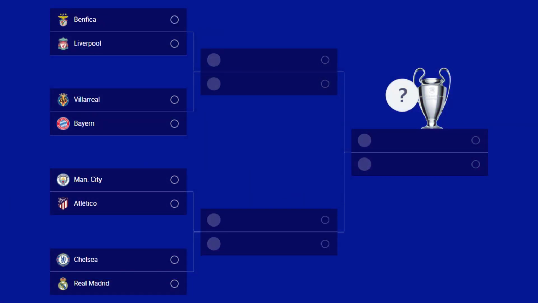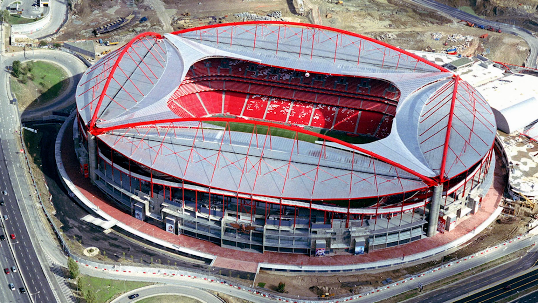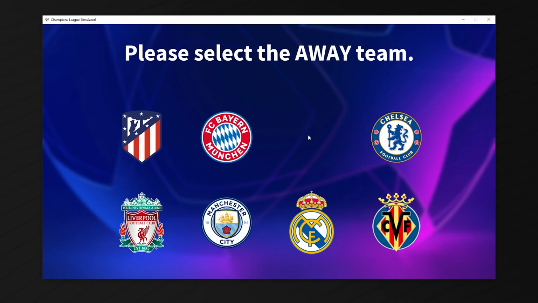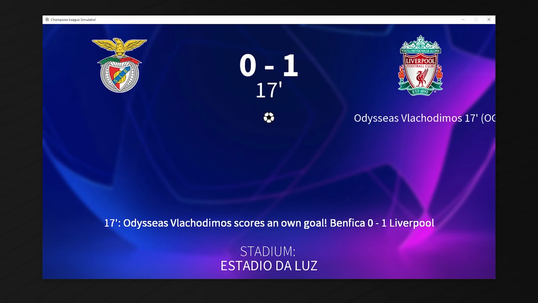Okay, if we pull up our bracket again, you'll see we have Liverpool versus Benfica as the first fixture. So the first leg is going to be at the Estadio da Luz, which is Benfica's home, so we can select Benfica as the home team, and then Liverpool as the away team, and when we do this, the simulation is going to start. In the second minute, Opto-Mechanical gets booked, so he'll have to be careful, and in the 17th minute, Benfica's goalie, whose name is so long that it can't fit on my program, scores an own goal. You hate to see it, and Liverpool lead 1-0.